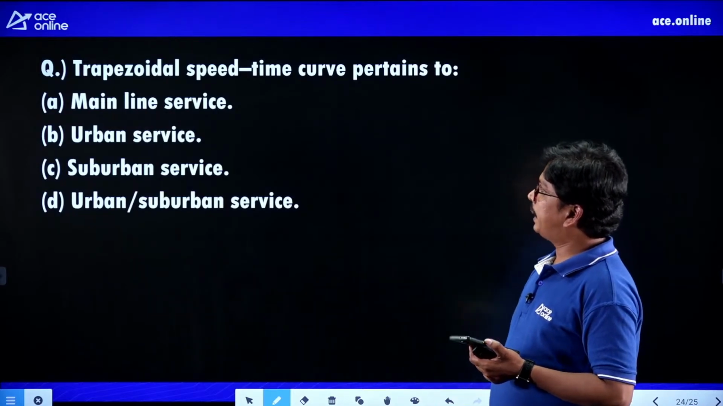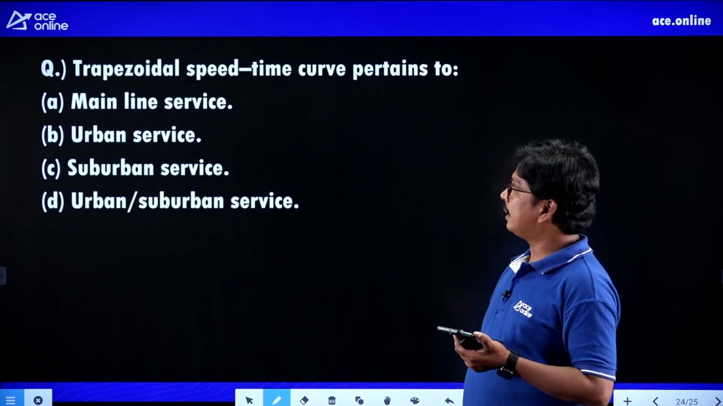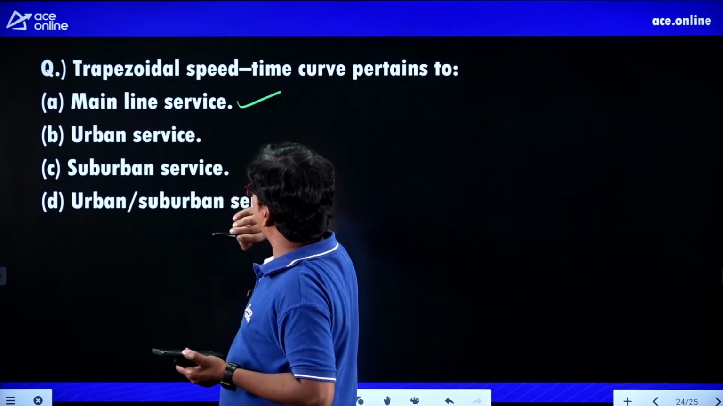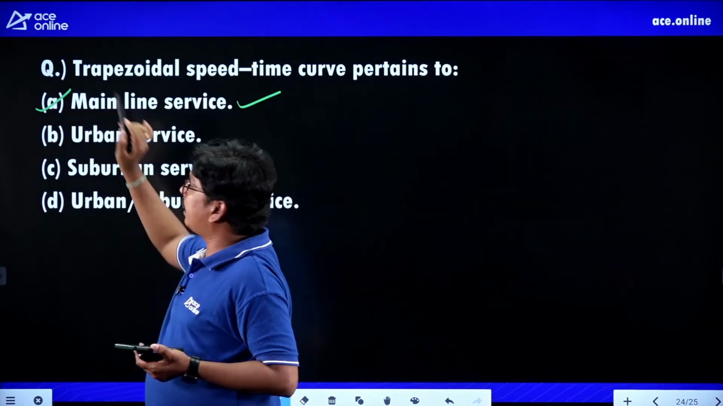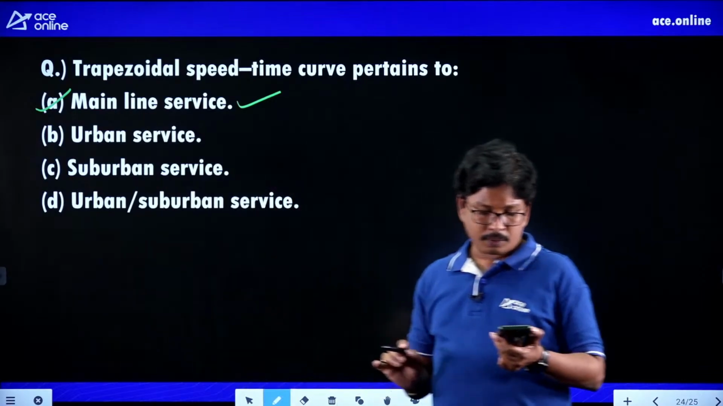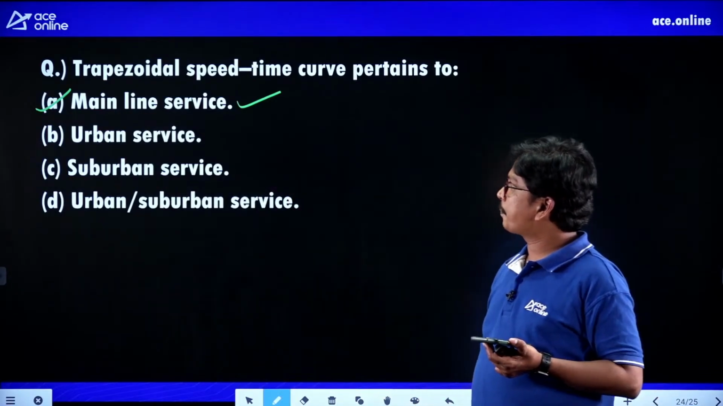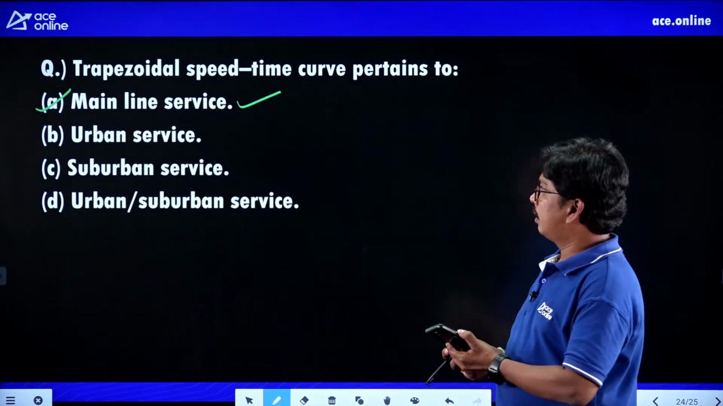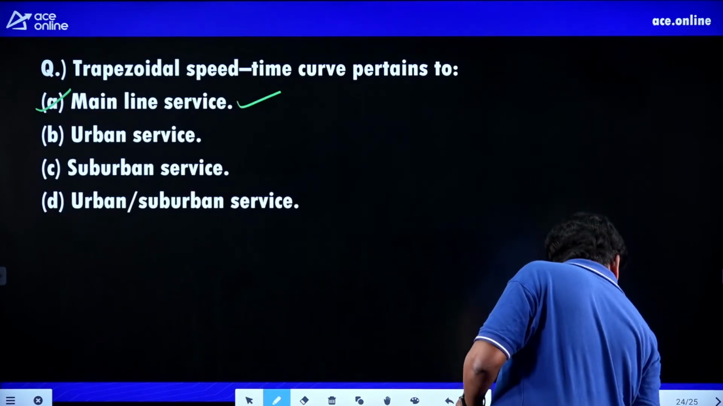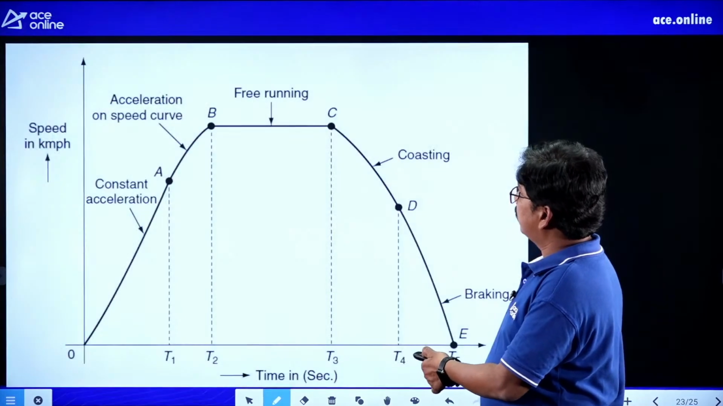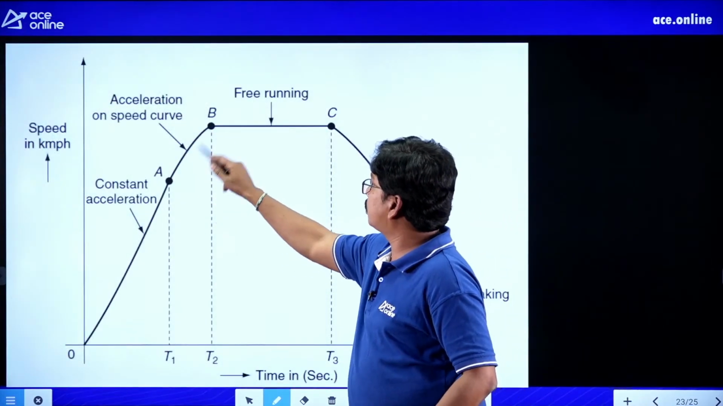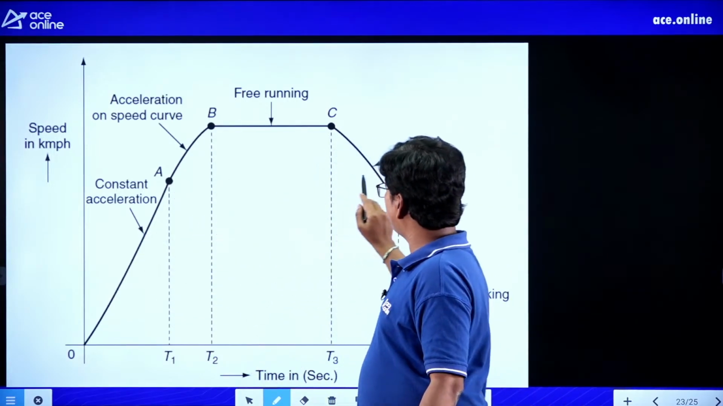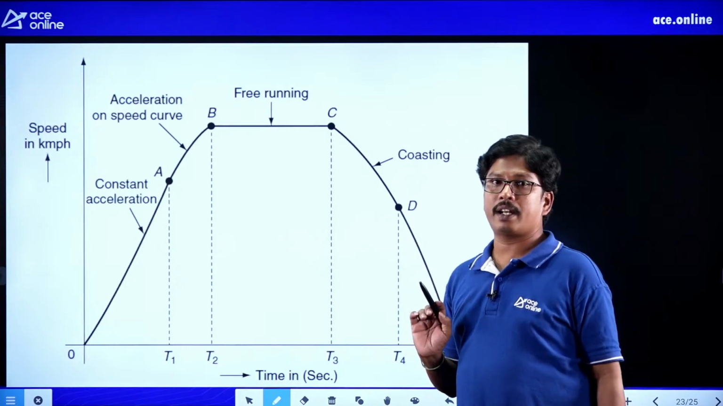Right? So that is in the mainline services. Yes. So that is the trapezoidal speed time curve we are going to use in the mainline services. In case of mainline services, the coasting period and the acceleration period will be less. So this period and this period will be reduced, and we are having constant acceleration, free running and braking.